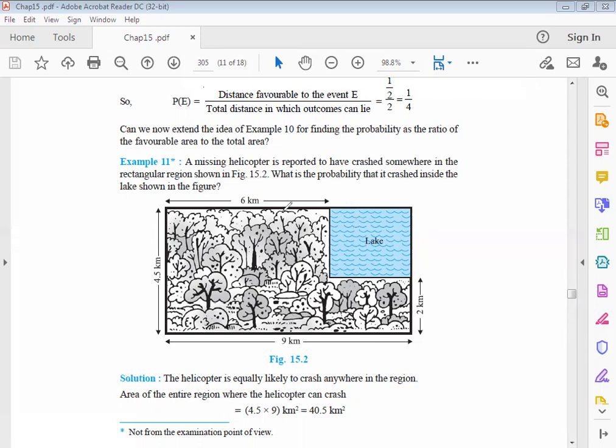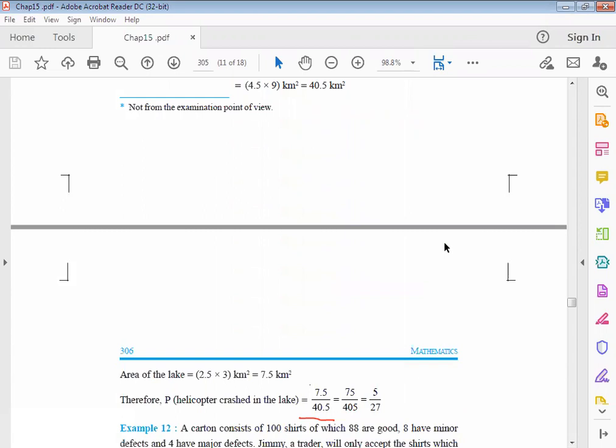Now students, what is the total area of this rectangular region? That is length into breadth, 4.5 into 9. Yes or no? That is 40.5 kilometer squared. Look here. Now, how do we find the probability that it crashed inside the lake? What is the area of the lake? Length into breadth, that is 3 multiplied by 2.5. Look here. Yes or no?